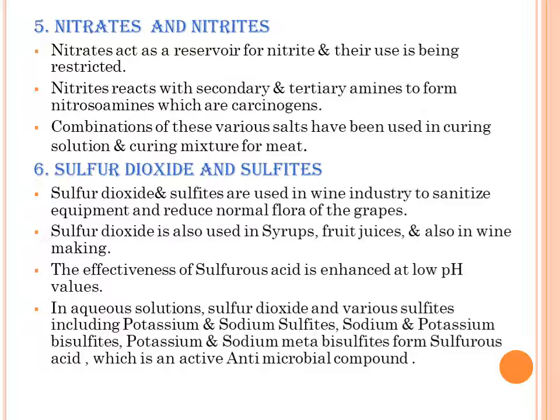Next is nitrates and nitrites. Nitrate acts as a reservoir for nitrite, and their use is being restricted. Nitrite reacts with secondary and tertiary amines to form nitrosamines, which are carcinogenic and cause various types of cancer in our bodies. Combinations of these various salts have been used in curing solutions and curing mixtures for meat.